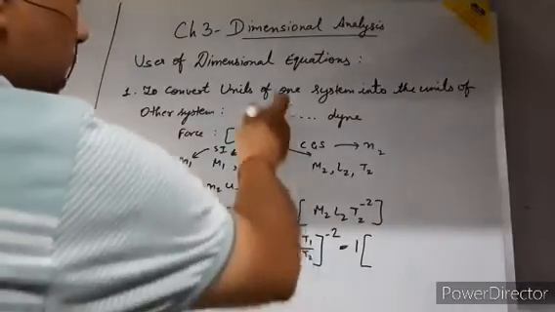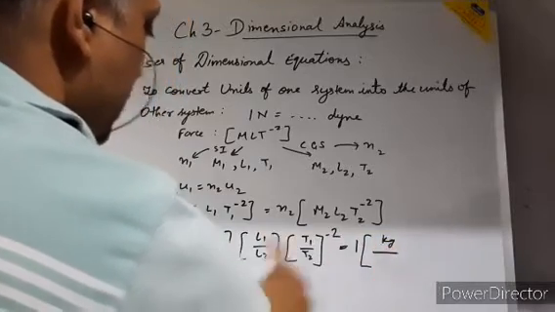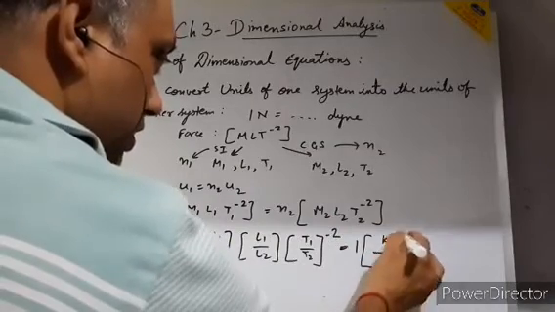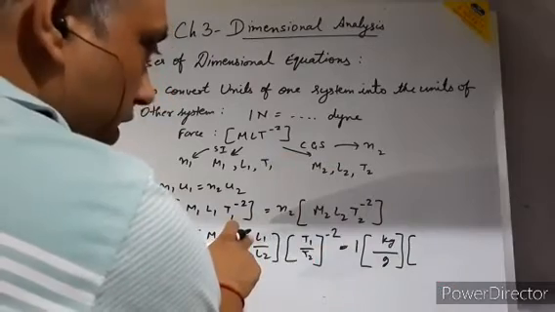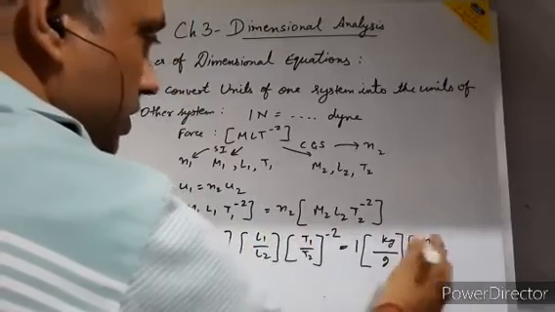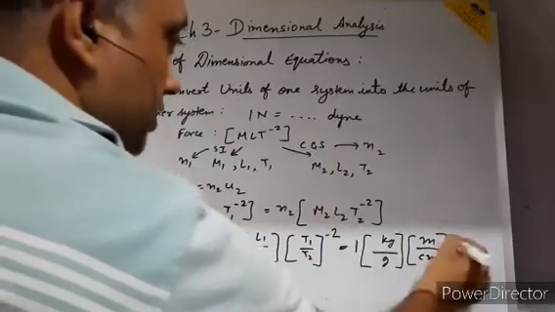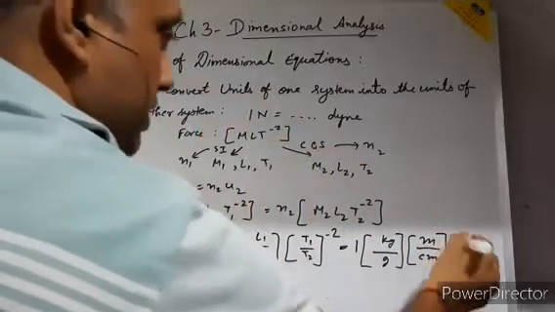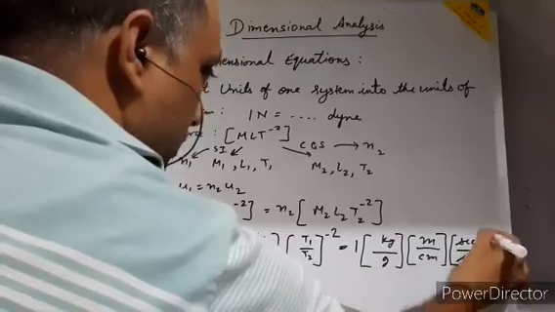M1. In SI system, mass is represented in kg. M2. Mass in CGS system, we are representing in gram. Length in SI system, we are representing in meter. And in L2, in the CGS system, we are representing the length in centimeter. Time in SI and CGS, both is measured in second. So here it is second upon second, to the power minus 2.